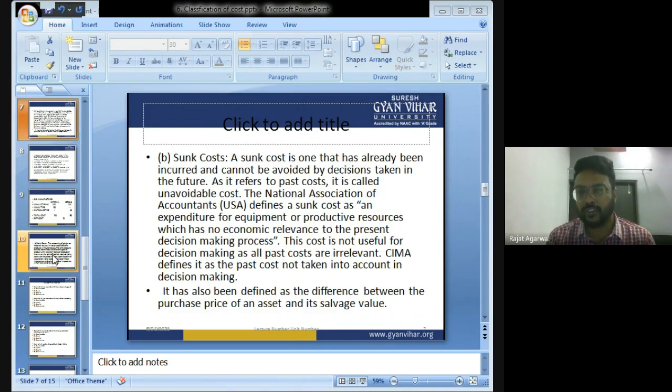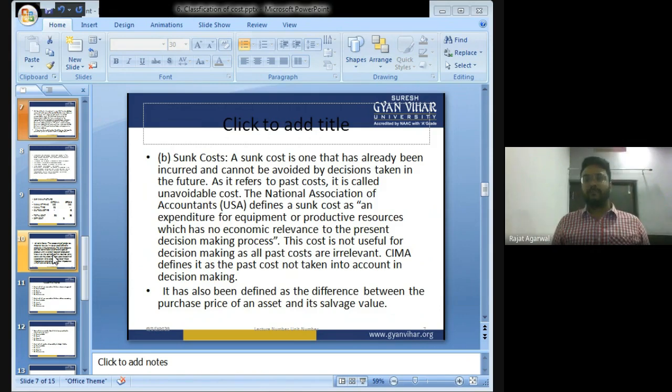Sunk cost. What is sunk cost? Sunk cost is the one that has already been incurred and cannot be avoided by a decision taken in future. For example,